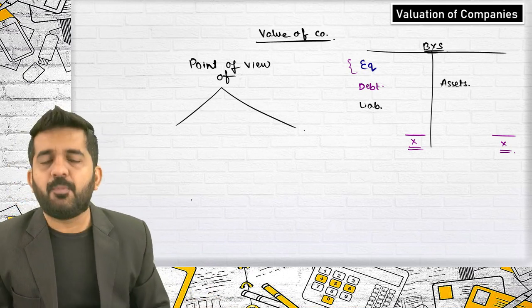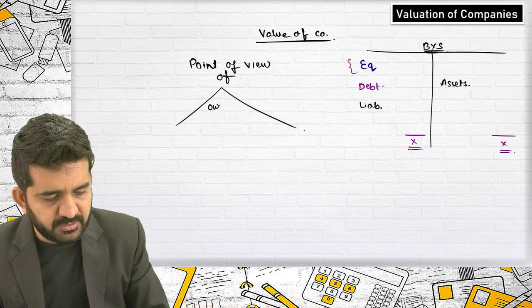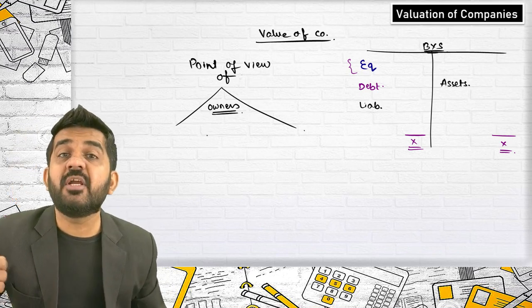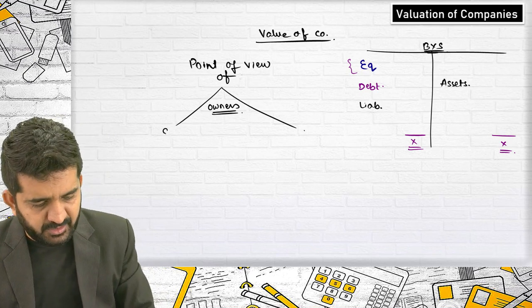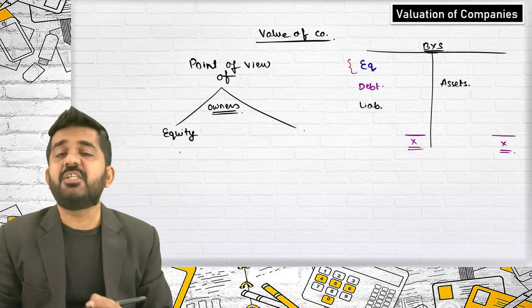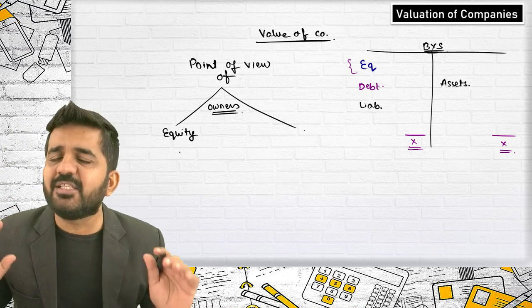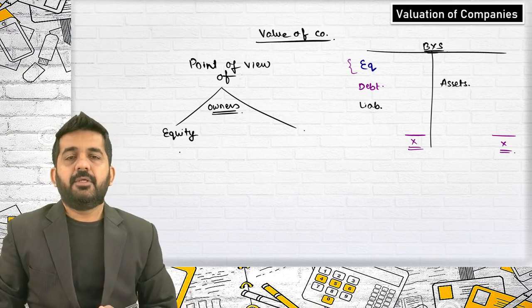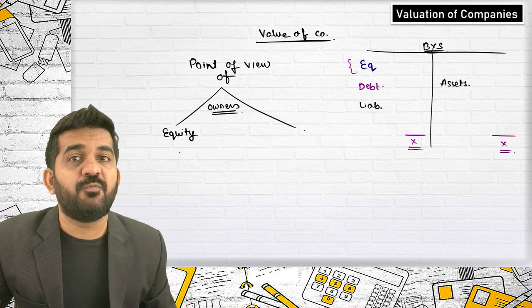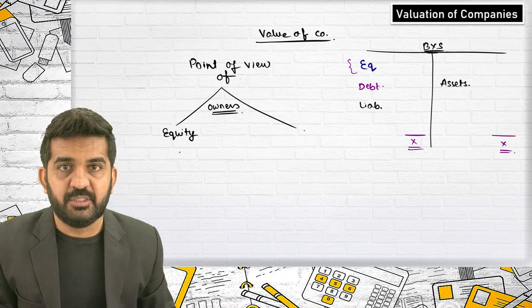So it should be the point of view of owners. Now if you go to a strict definition of owners, they are equity, that is equity shareholders plus reserves. So you will be valuing the company from the point of view of equity shareholders.